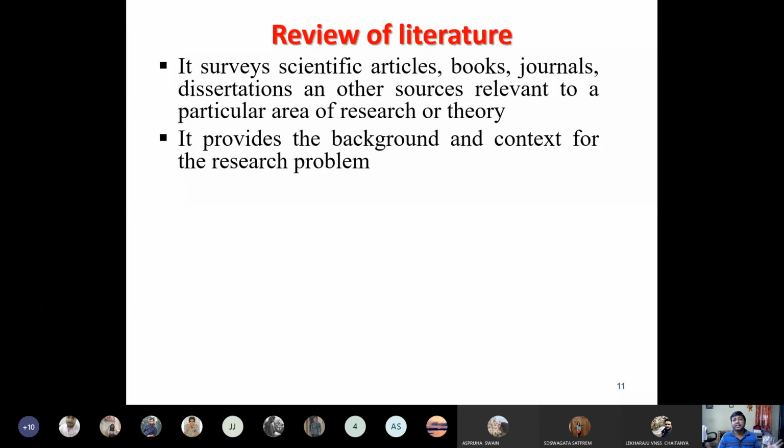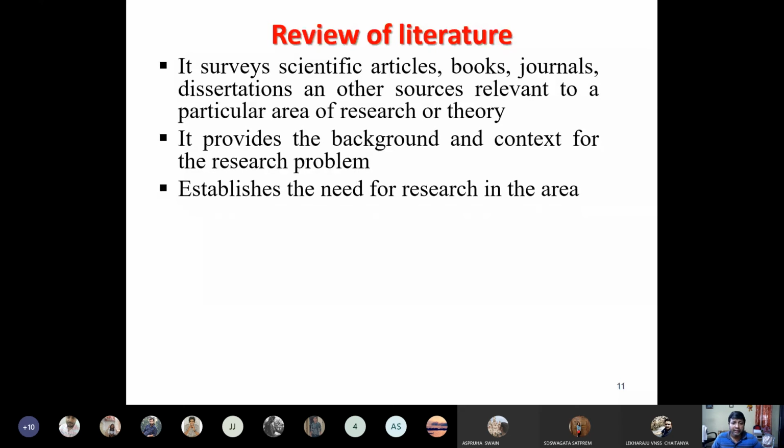your research is not so innovative, because some people have already done research in this area. What are the new, recent reviews you have done? Your review is 3 years old, and within those 3 years lots of things might have happened. So that's why you should be very careful about the literature review.